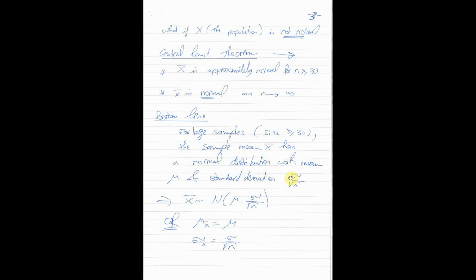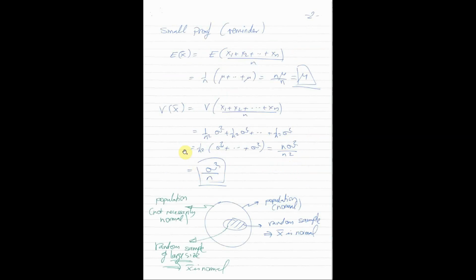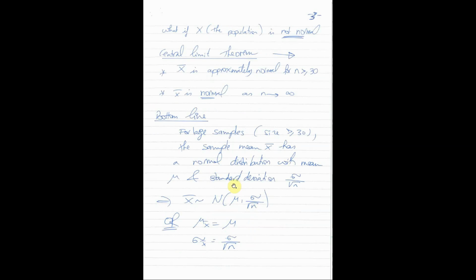Sigma is the population standard deviation, but it's divided by the square root of n. Where is this coming from? If the variance of the sample mean is sigma square over n, then the square root of this, the standard deviation of X bar, is sigma over the square root of n.